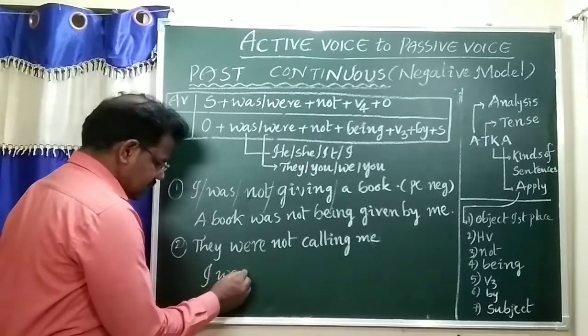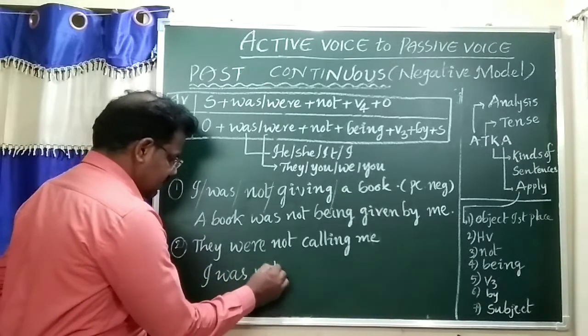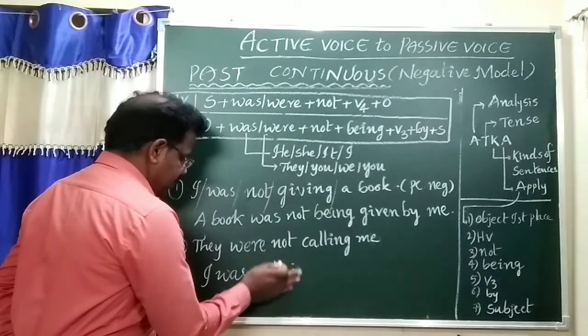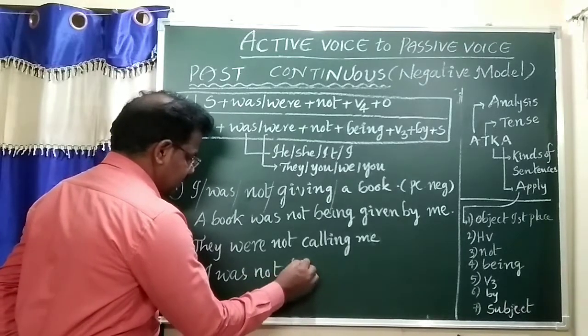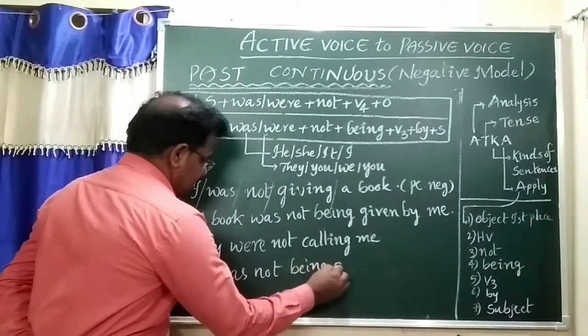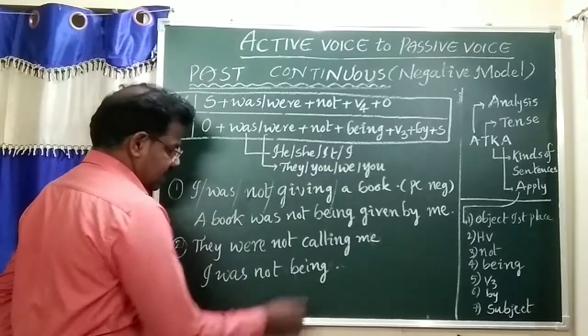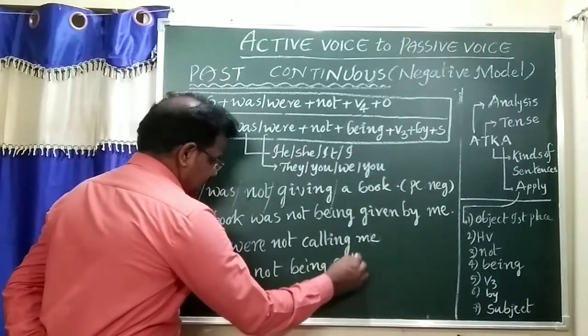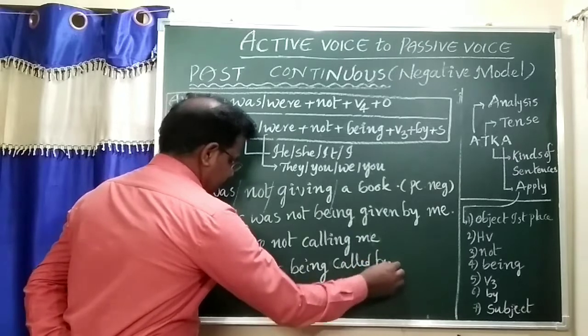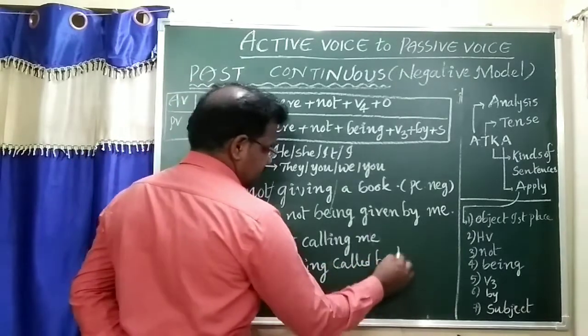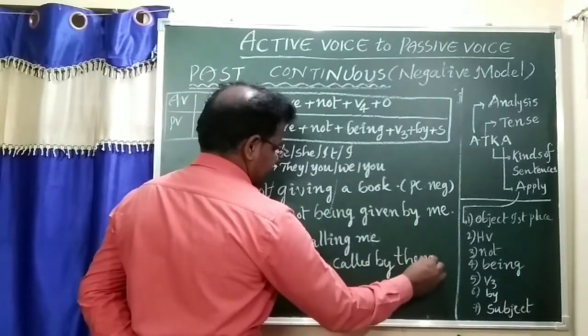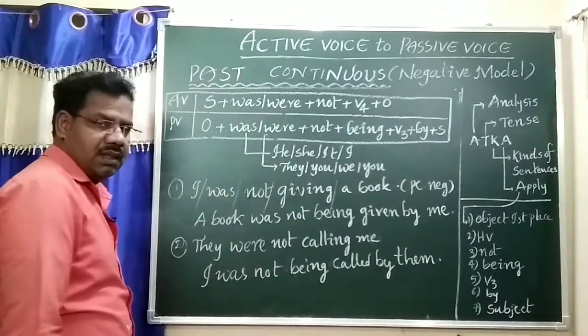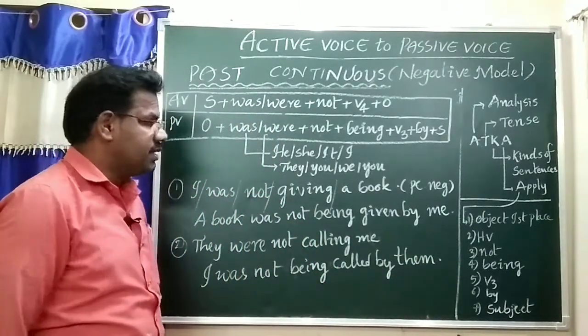I was not being. Third form, what is that? Calling, called, by. They refers to them. These are the examples for past continuous tense.